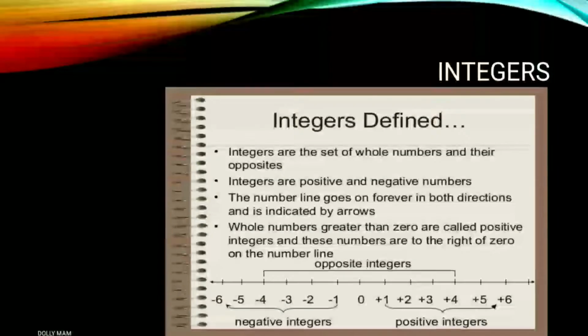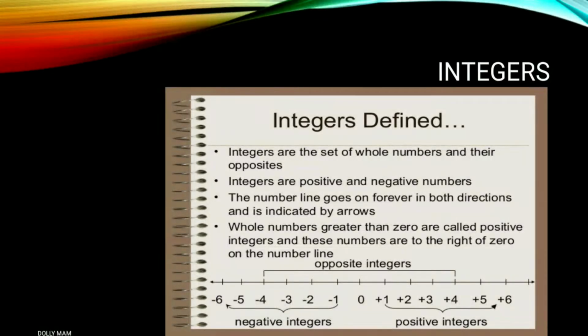So here you can clearly see integers are the set of whole numbers and their opposites. Okay. So what does it mean? Natural number, after that whole number, and after that integer. It means a natural number is a part of whole numbers. But when natural numbers and whole numbers both come together, with the inclusion of negative numbers, it will be the set of integers. Okay. So integers are positive and negative also.